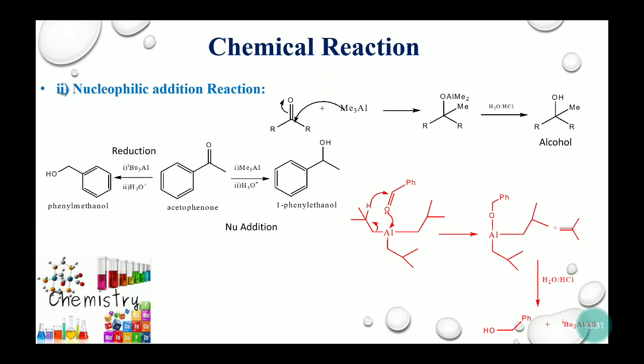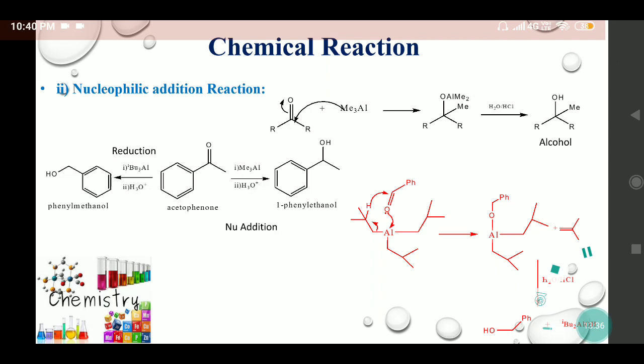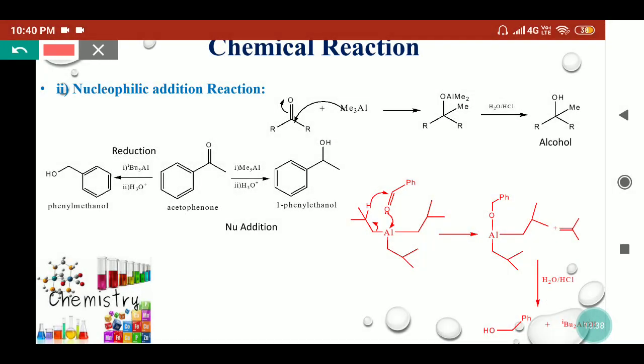Organoaluminum compounds also give a nucleophilic addition reaction with carbonyl compounds. Here we can see that they react in a similar fashion to organolithium and organomagnesium compounds. But there are some points which we will consider later.